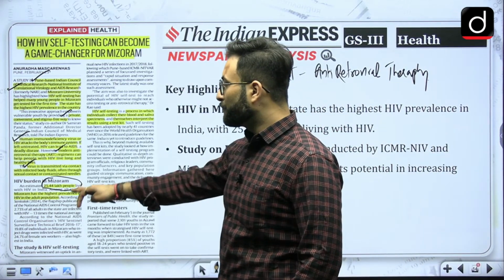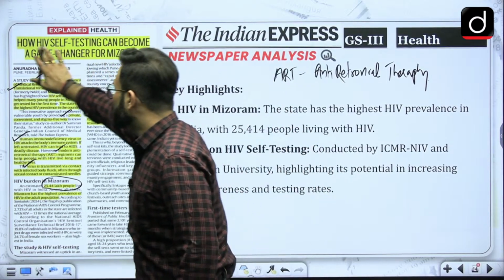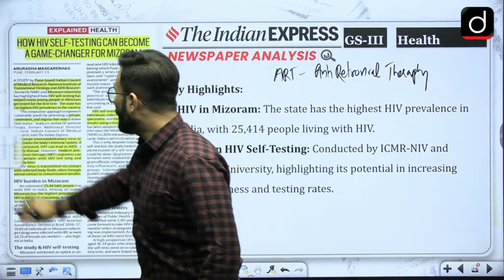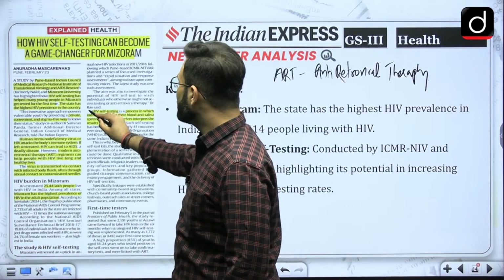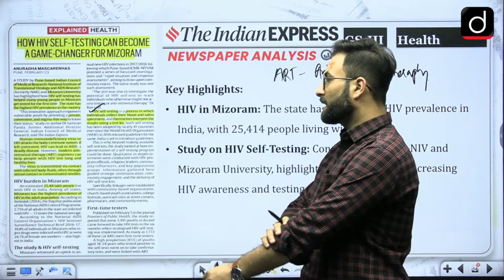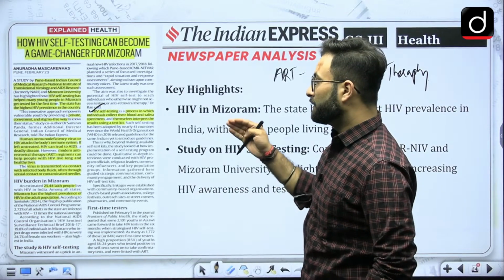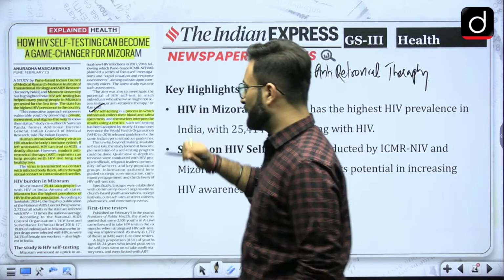And when we talk about Mizoram, Mizoram has the highest prevalence of this particular disease. Now what is an HIV self testing kit? I'm not going into the details of the numbers over here because that is not important for us. HIV self testing is a process in which individuals collect their blood or saliva samples and themselves interpret the results by taking a test. Okay, so that is your self testing kit.